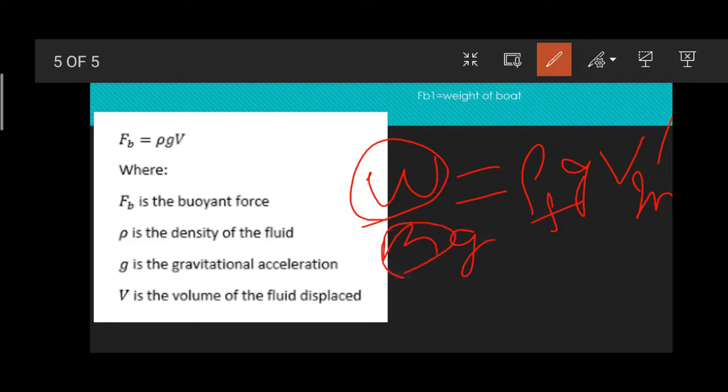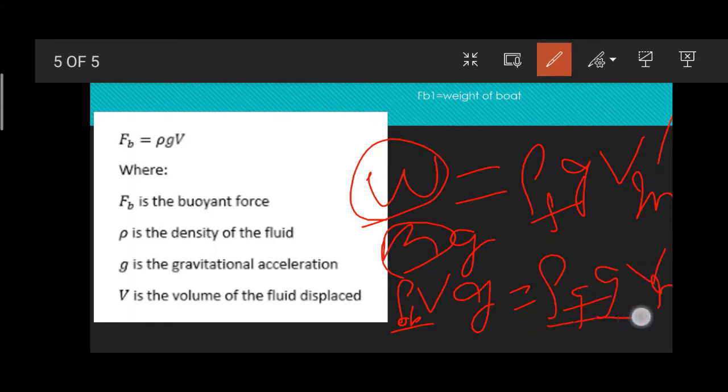Mass can be written as rho into V, density into volume of the object, the boat, into g, equal to rho of the fluid into g into the volume immersed. So even though the density is greater, boats are floating. This is due to the force balance.